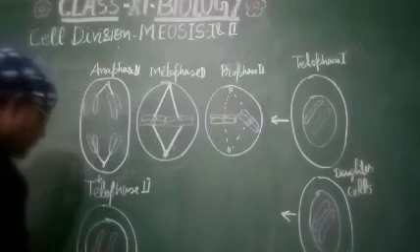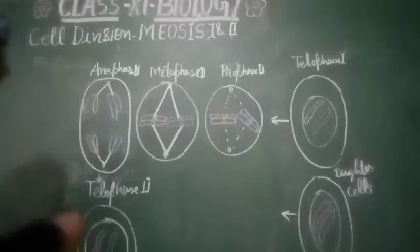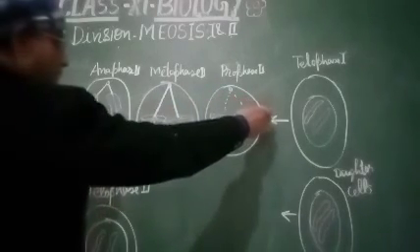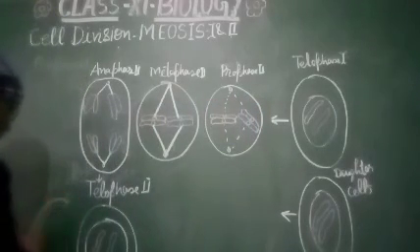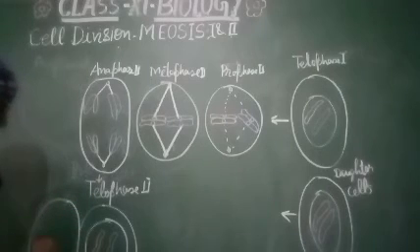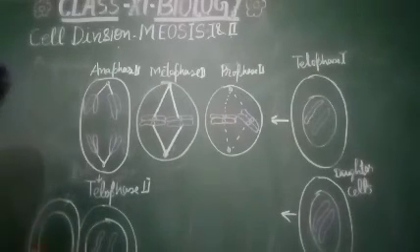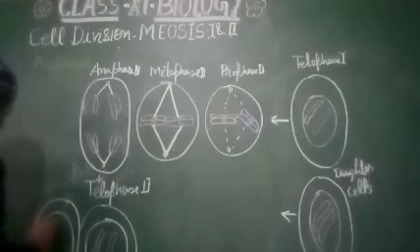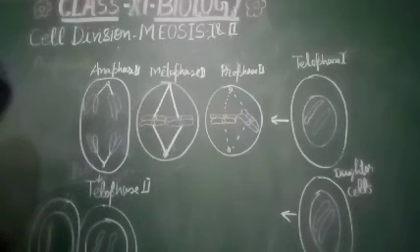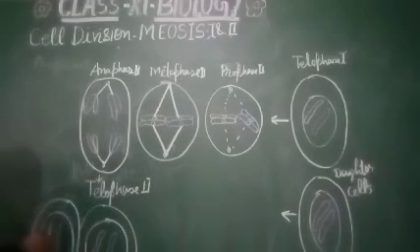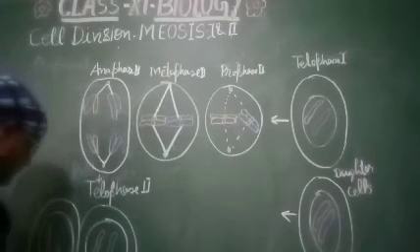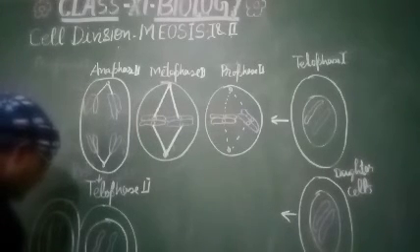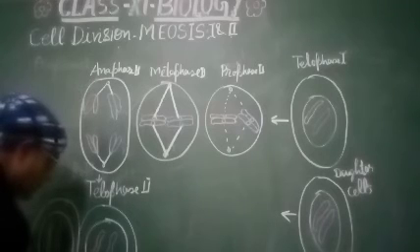So the 2 chromosomes are maintained as a result of the one cell dividing into two daughter cells, something like this, and the process of cell division is completed. This is significant in the reproduction process. So this is telophase 2 producing two haploid cells.